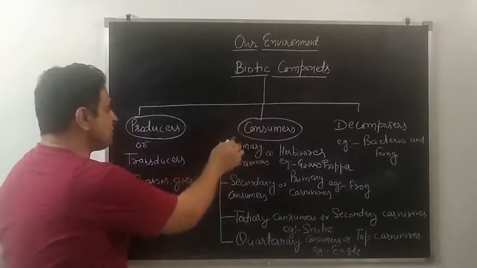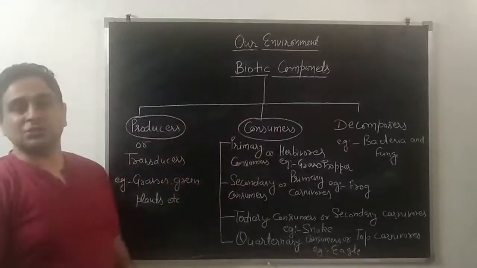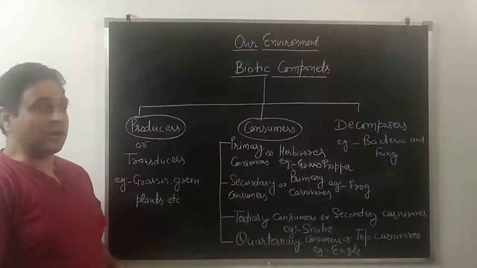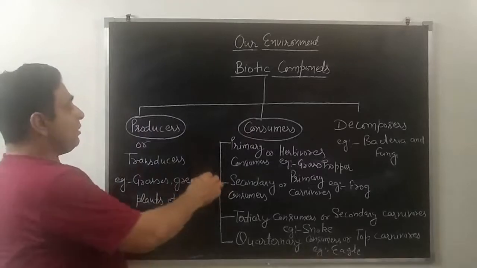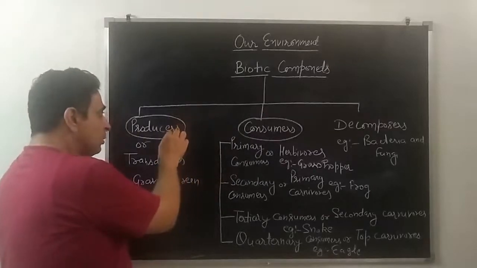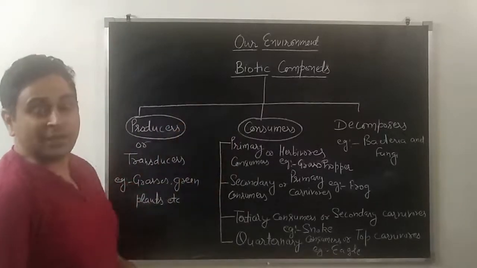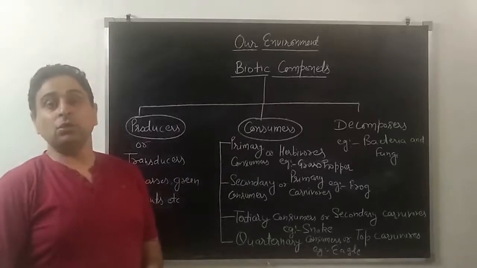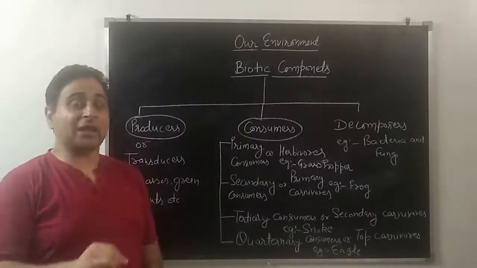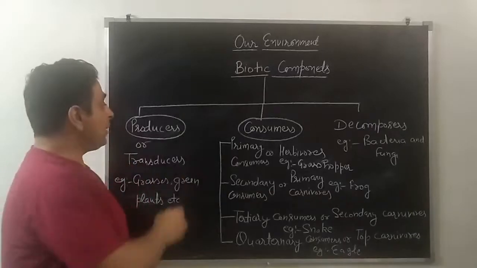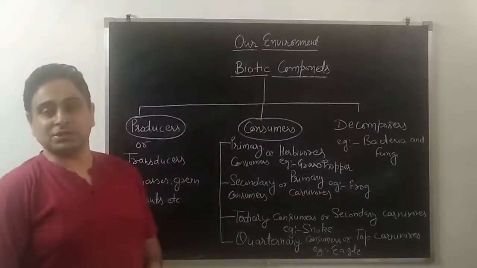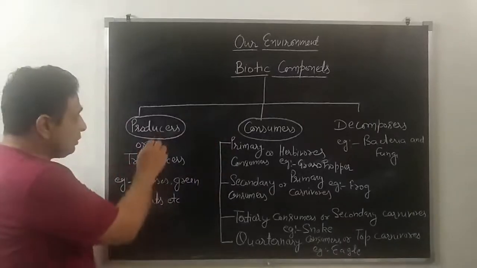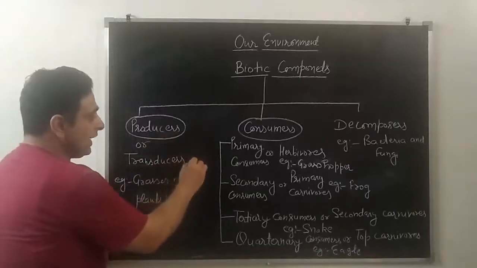Consumers are those which depend on producers. And decomposers are those which feed on producers and consumers when they die. So decomposers feed on dead decaying organic matter of producers and consumers. So producers, students, can also be called transducers.